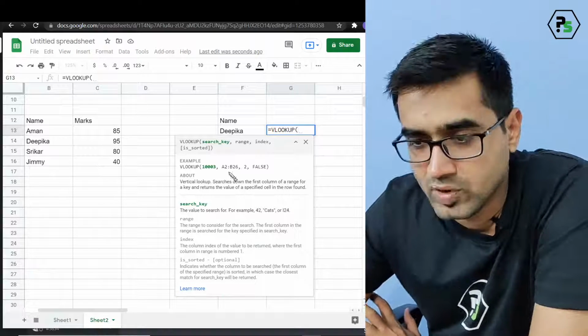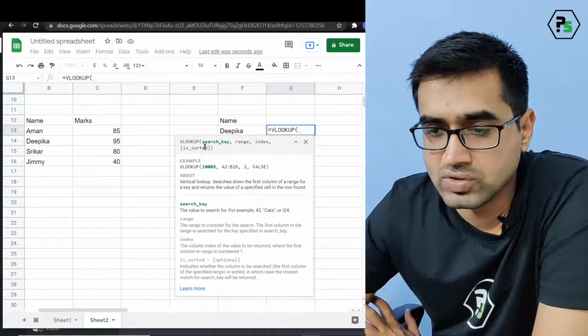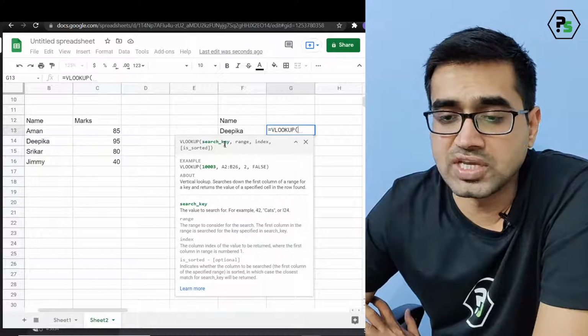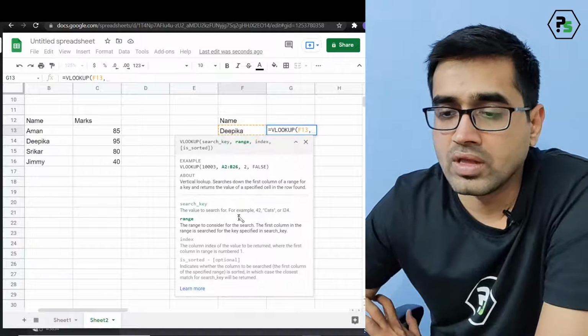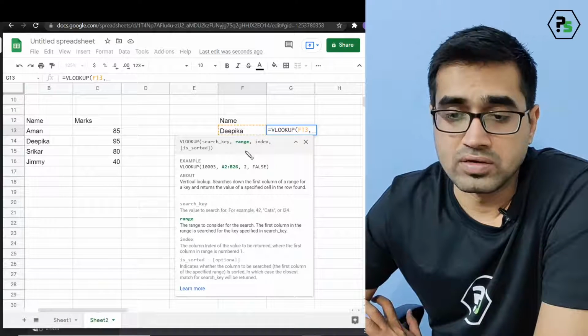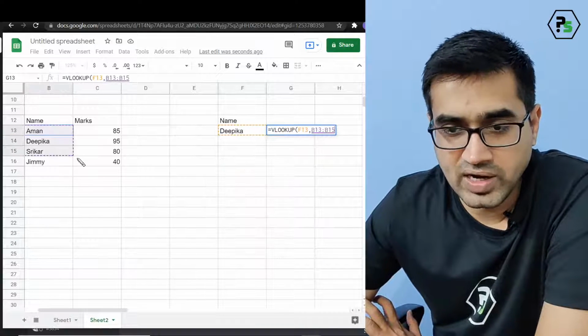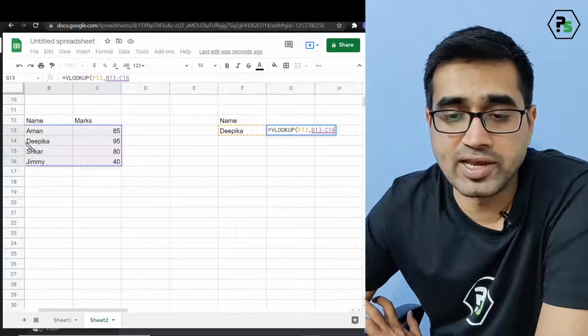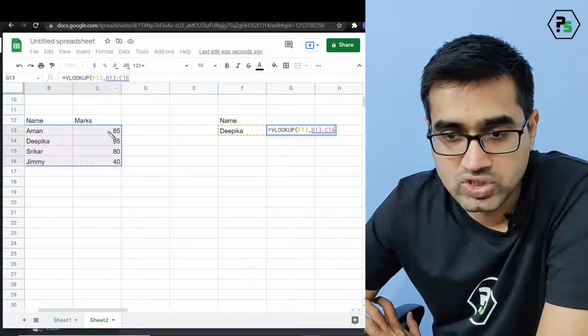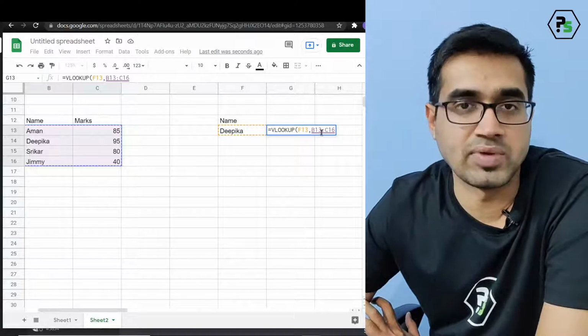Every function will help you to understand this and gives you in this way. What's the search key? What you are searching for? I'm looking for Deepika value. Okay. In where are you looking for? That's my total range. I select and drag. You can always go and put the values B13 to C16, with a colon in between.